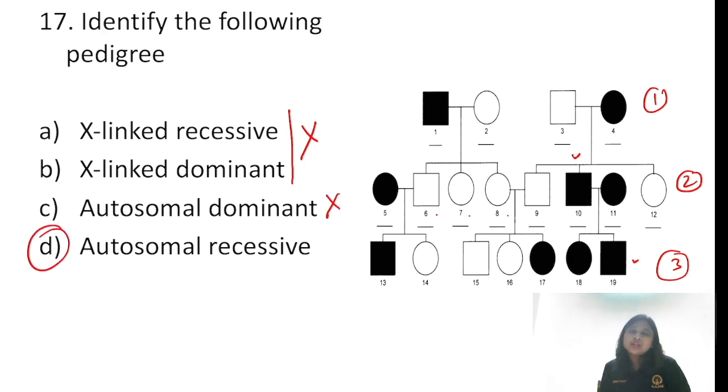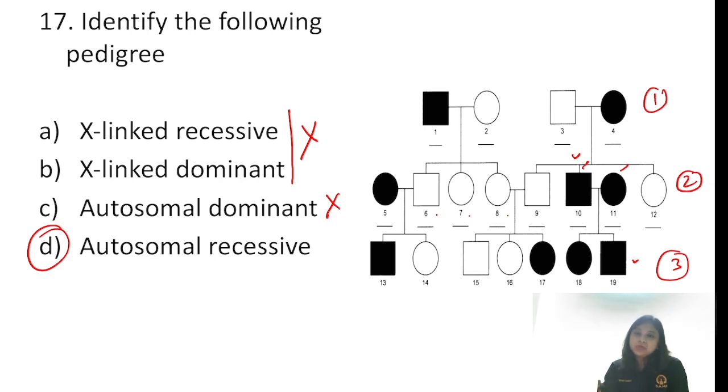I'll explain all the pedigrees further in a separate YouTube video, and I've already taken this in my regular classes. But for a quick analysis of your pedigree, just remember, if you see in your paper male to male transmission is present, it cannot be X-linked. Then you see if there is skipping of generations present, it cannot be autosomal dominant, it is autosomal recessive. And see here both the male and the female are affected, all the offsprings are affected.